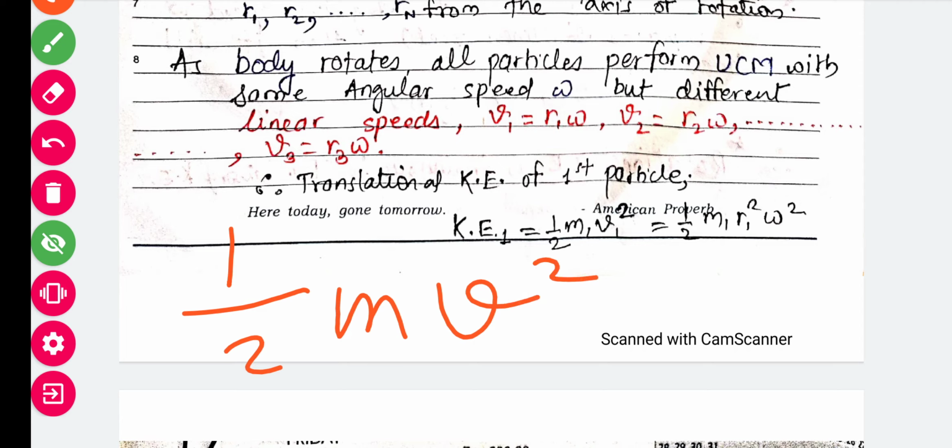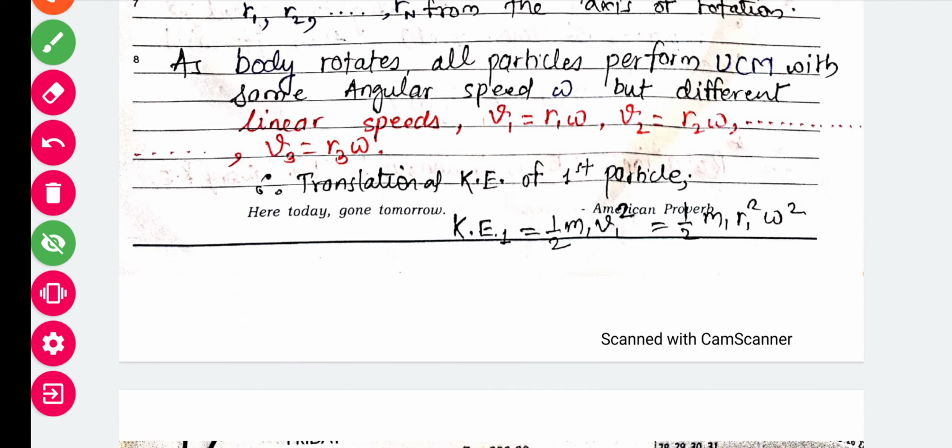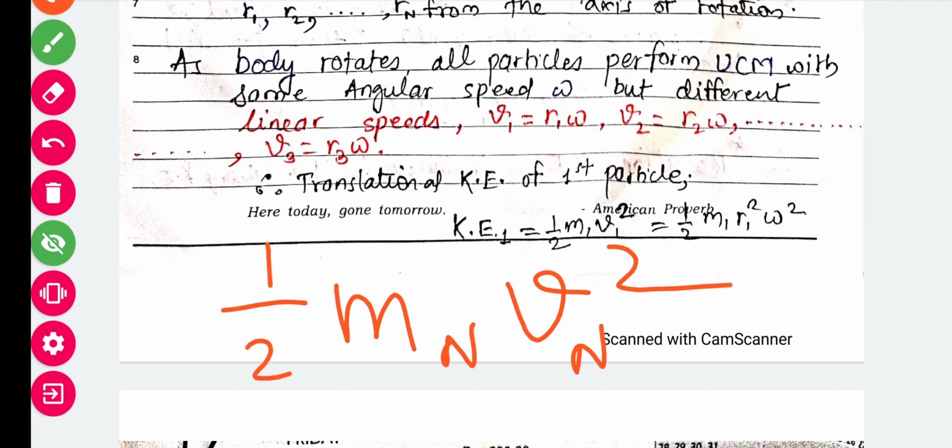For the first particle I will write m1 and v1, for the second particle m2 and v2, for the third particle m3 and v3. For any particle, suppose the nth particle, I will write half mn vn square. This is the pattern of notation we have to keep in mind.